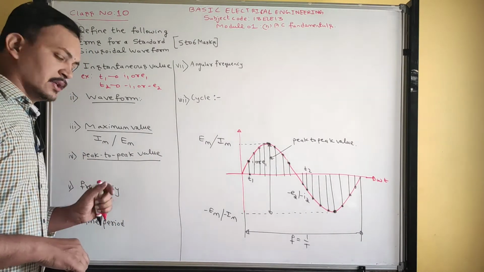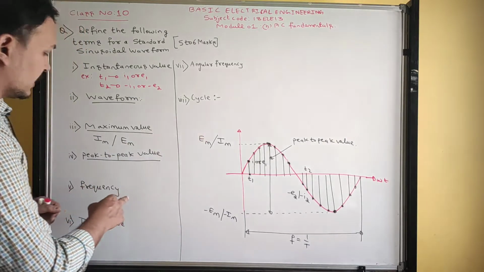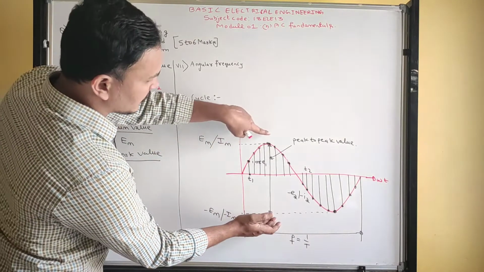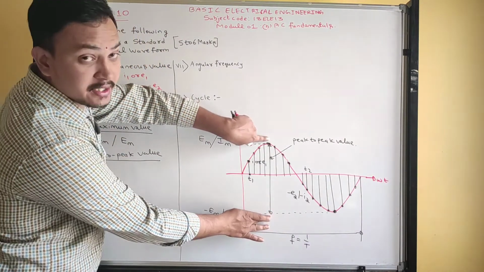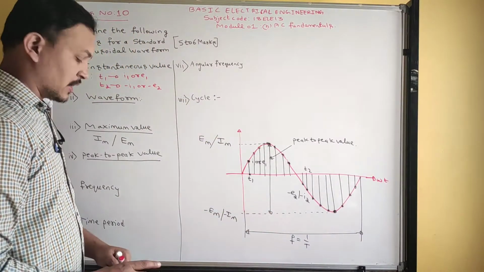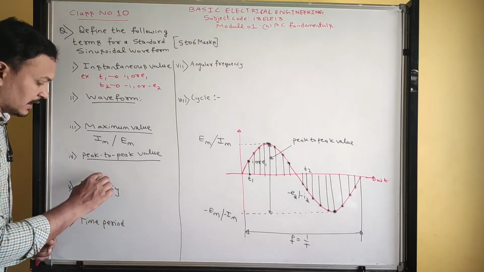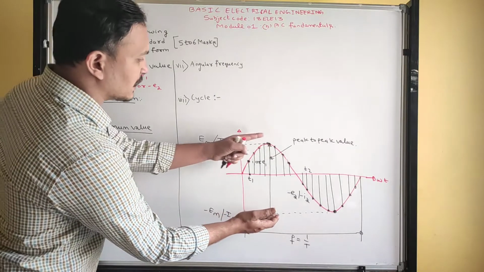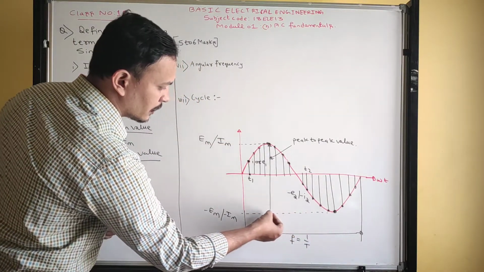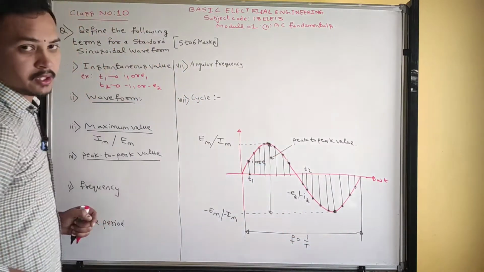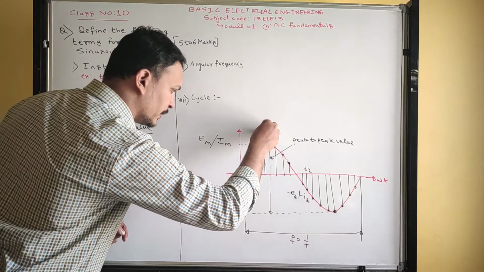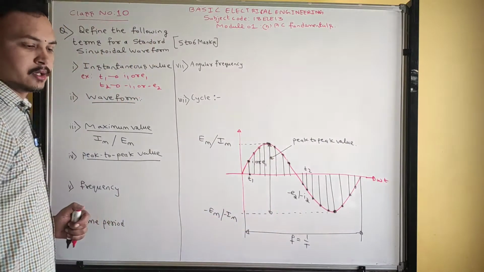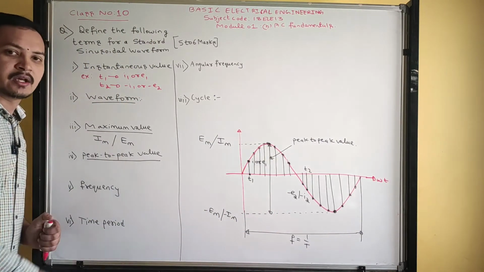As the name suggests, it is defined as the total height of the waveform, measured from negative peak to positive peak, or from positive peak to negative peak, is called peak to peak value.